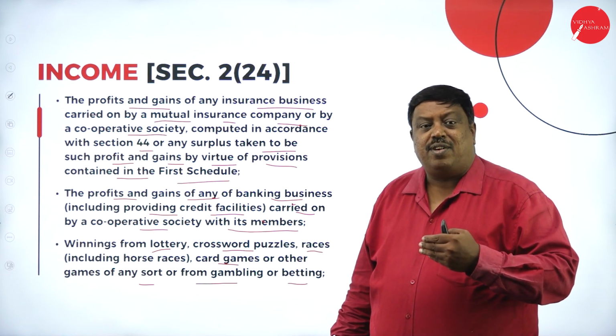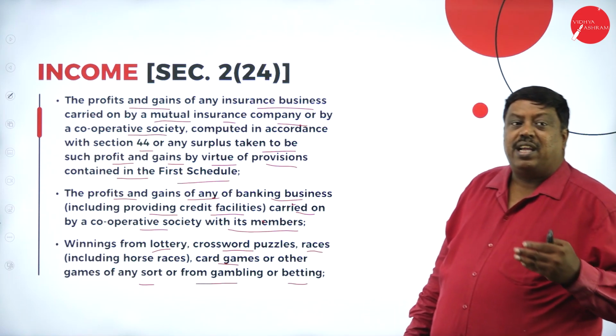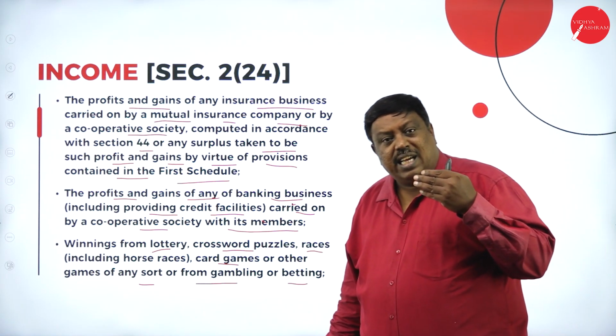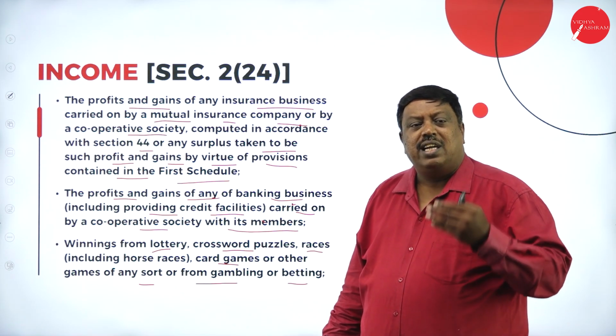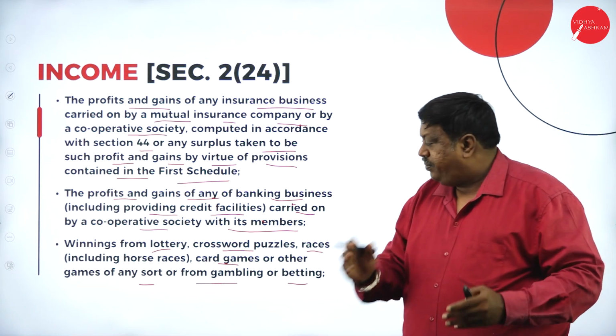If I earn anything from the lottery, the amount I have received from the lottery is taxable in my hands. And if I win any car race, horse race or bike race and receive the amount, it is taxable in my hands and it is treated as income.